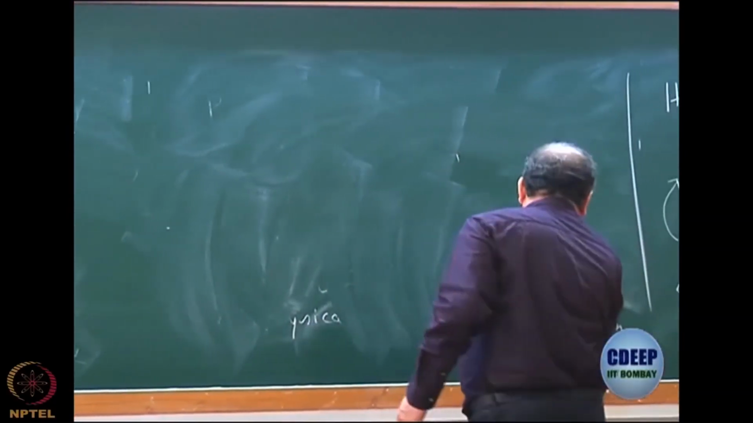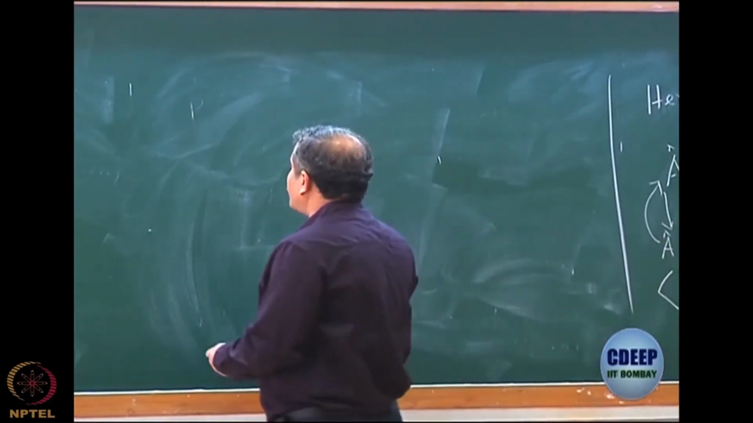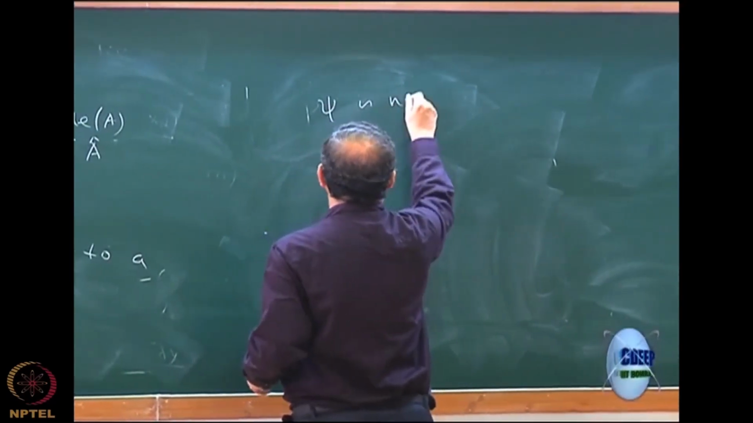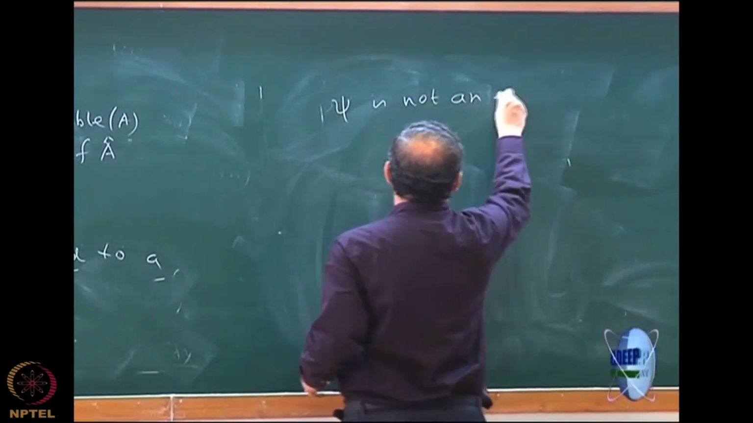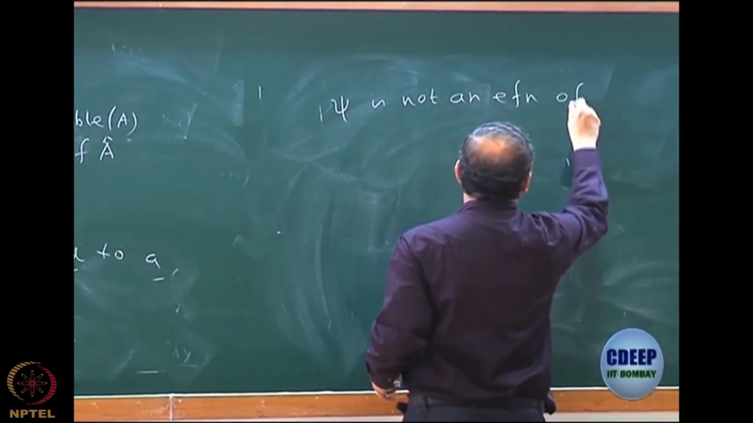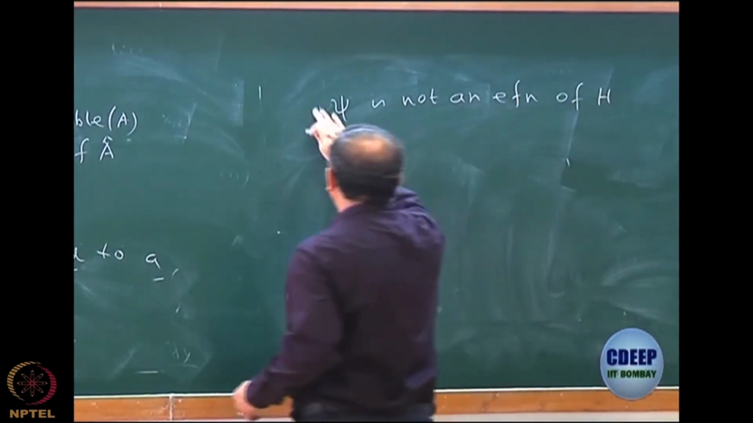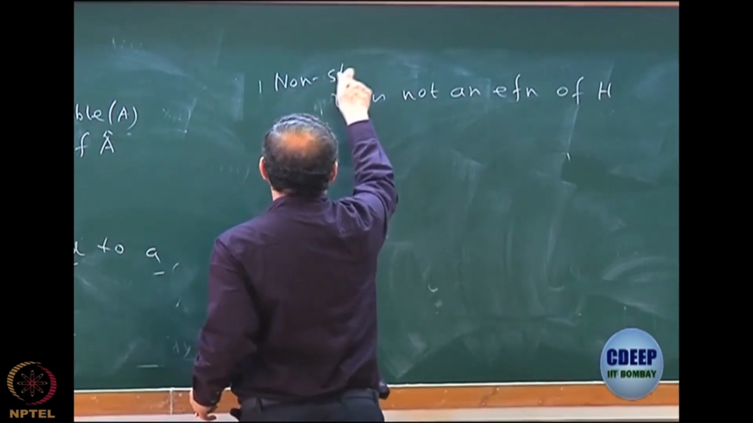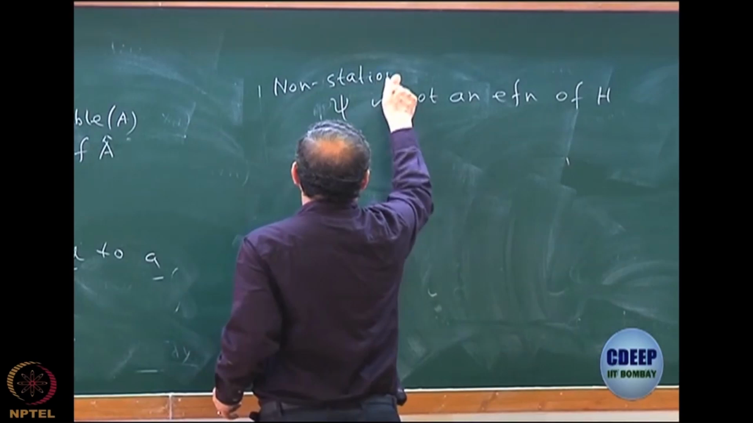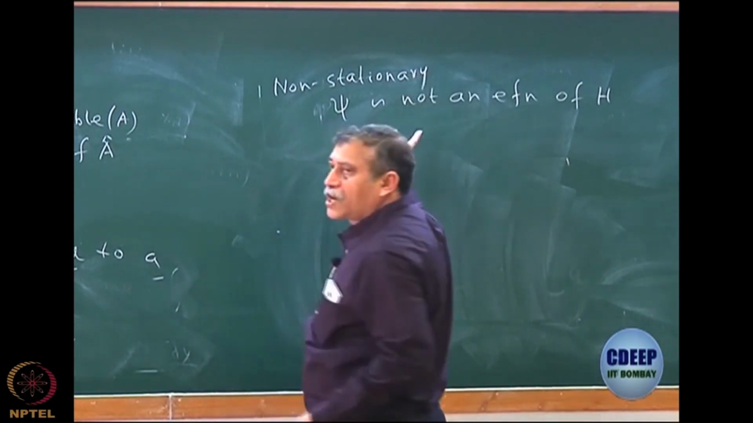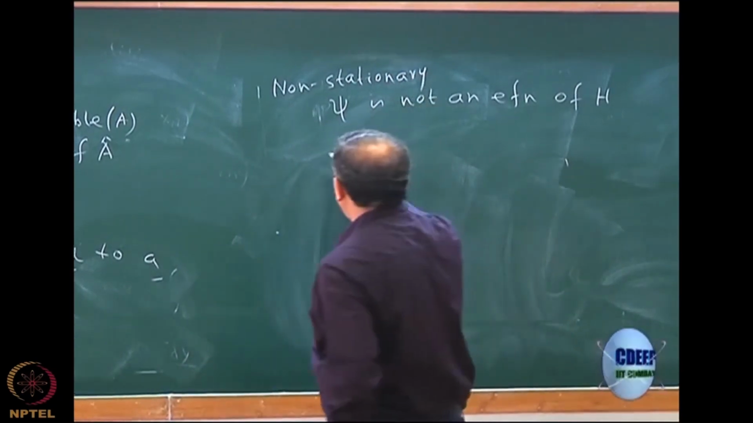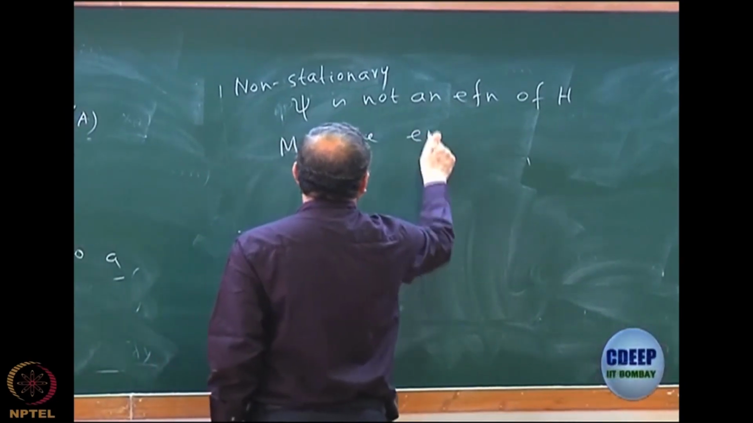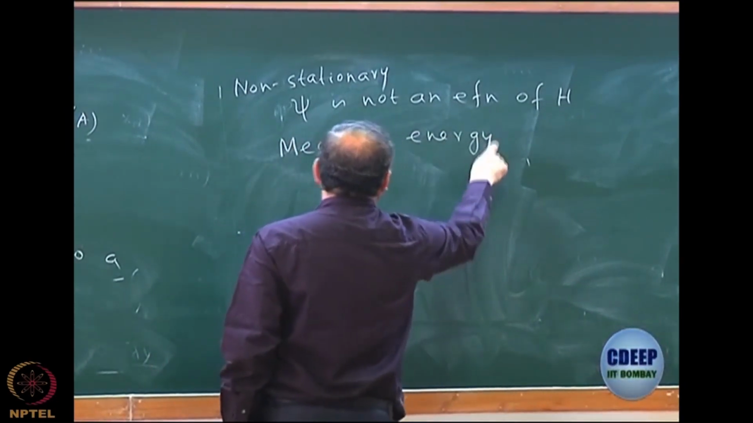So for example, I look at a state psi which is not an eigenfunction. Let's say psi is not an eigenfunction of the Hamiltonian to start with. Okay, so let's assume this. This is the concept of what I call the non-stationary states. Correct? Because it is not an eigenfunction of the Hamiltonian, and I want to measure energy in this state.